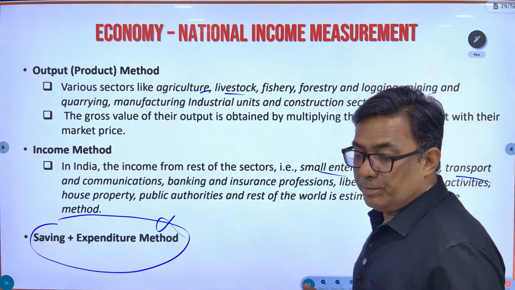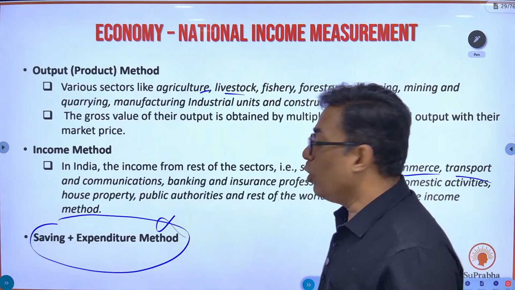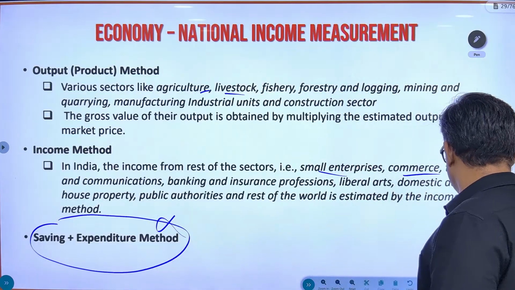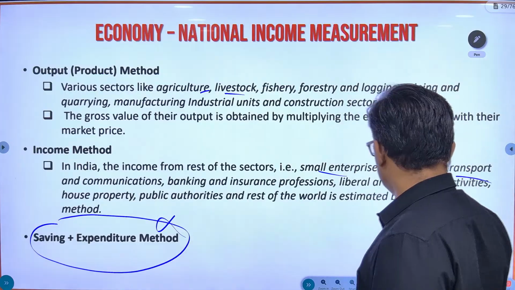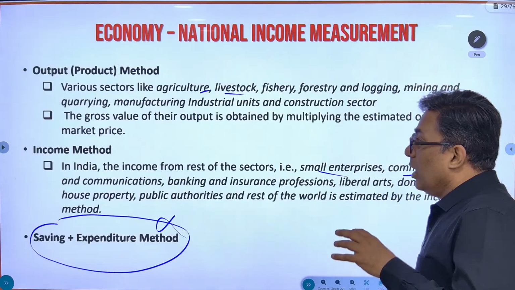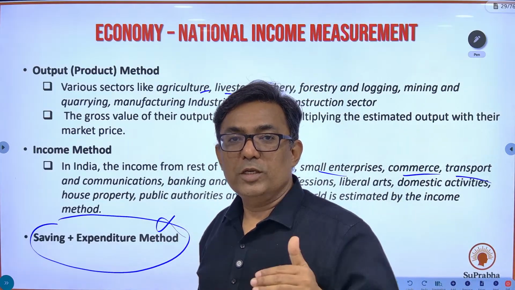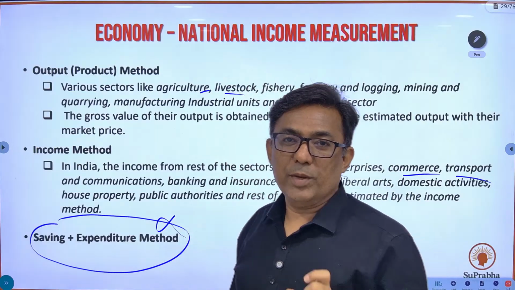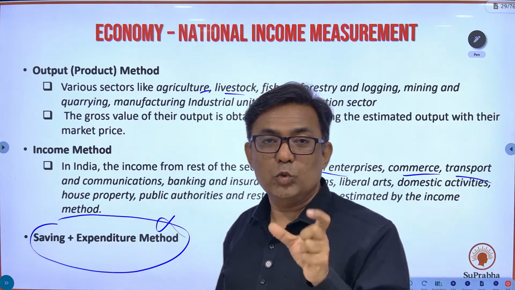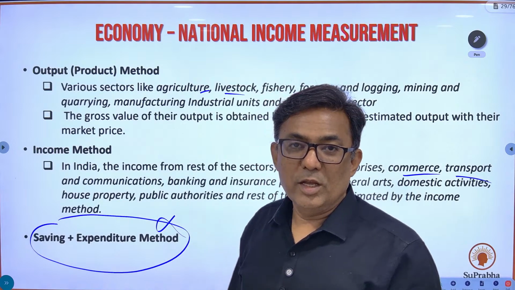Okay, so this is about how you measure the GDP, or for that matter the national income of the country. The three methods: output, income and saving plus expenditure. So we have understood the four concepts. Then we have understood how to measure it, how we measure GDP. Now there is one concept here that you need to know, because based on that concept you get questions in the exam.